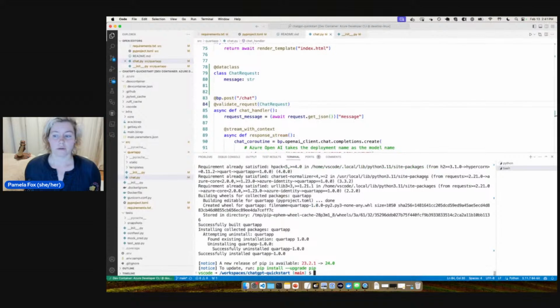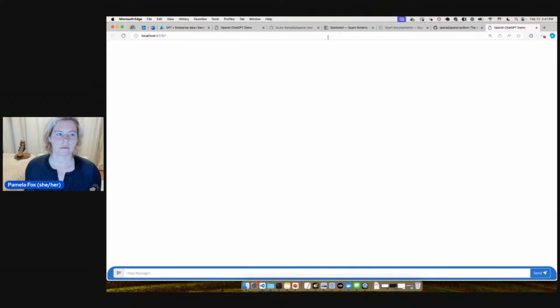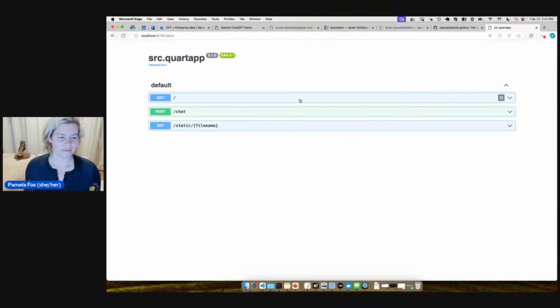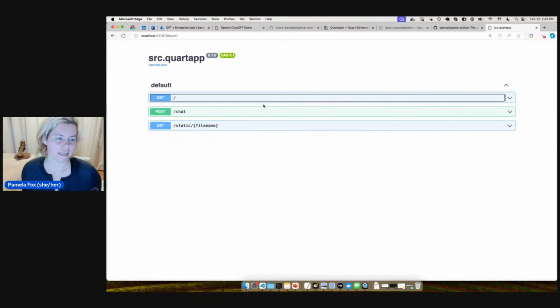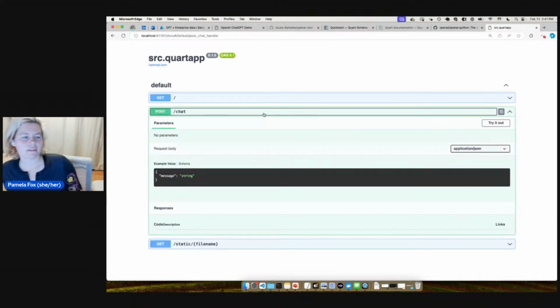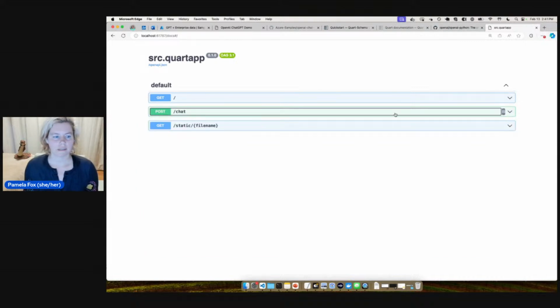Okay, so let's see. Do I still have the app running here? I do, and it's on auto reload, so it might have grabbed the new stuff. We'll find out. Okay, we're going to try going to /docs. Aha! We do have the docs. Oh, and it added all of the routes actually. So it added the index, it added the static, and it added the chat. Okay. So I think there's a way we can actually exclude things that we don't want to have in the docs, but I can look into that later.